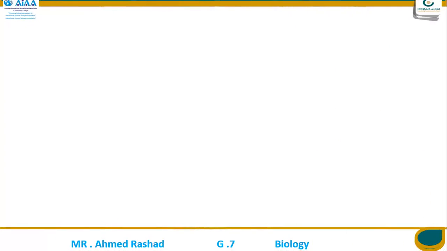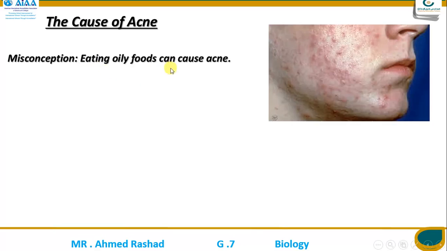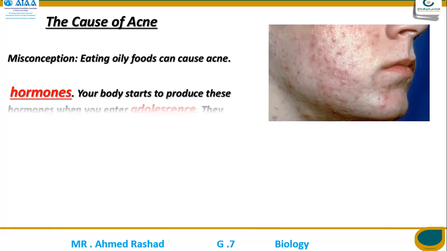In the beginning, what causes acne? Actually, what's the meaning of acne? Acne is just bubbling that occurs in your skin, on your face, and it occurs in young people actually, and this disease happens due to hormones. Misconception here: eating oily foods can cause acne. No, acne is caused by some specific hormones.